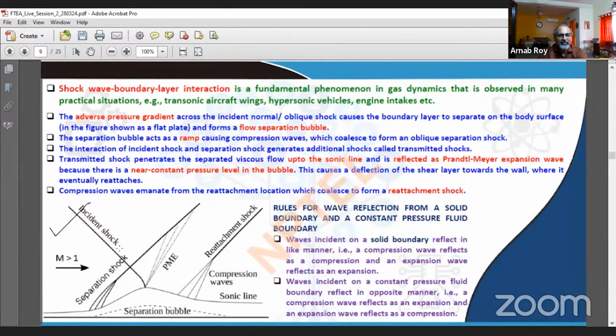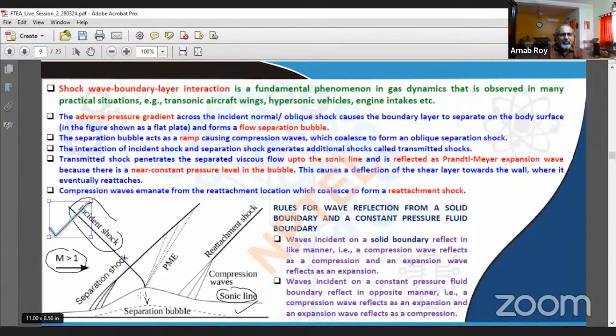This is a very important sketch that we are looking at. We may recall that a supersonic flow is approaching the flat plate and moving past this flat surface from the left towards the right, and you have an incident shock coming and impinging on that flat plate, which is formed by some kind of a surface which acts like a shock generator. And the moment it impinges on the boundary layer, it can of course go only up to the sonic line and not below that, because below this line, if you start moving towards the wall, the flow has become subsonic and therefore the shock cannot exist there. So this incident shock goes right up to the sonic line.